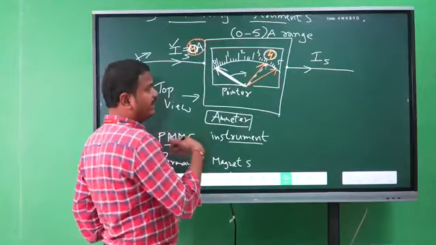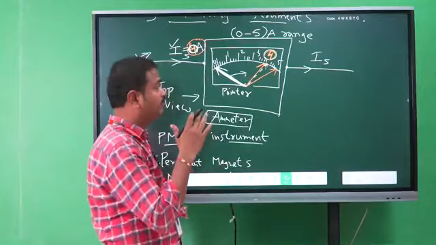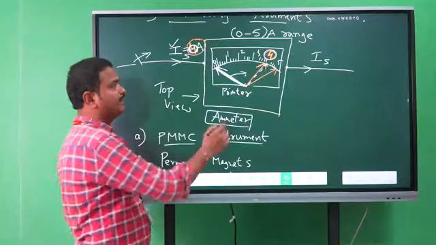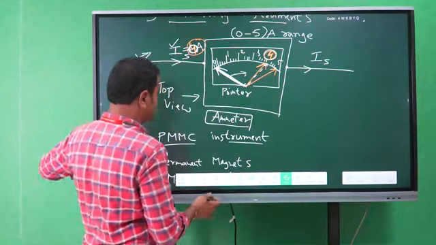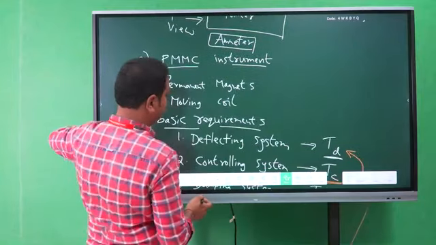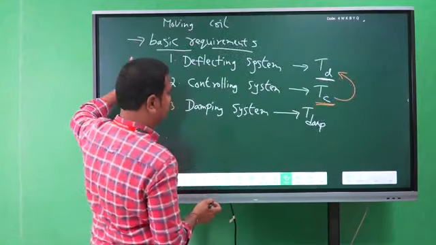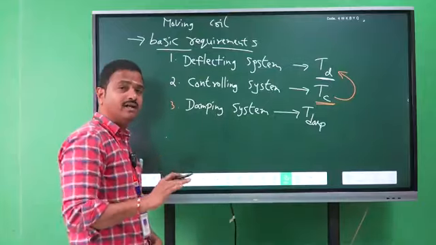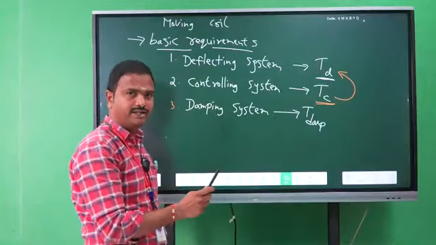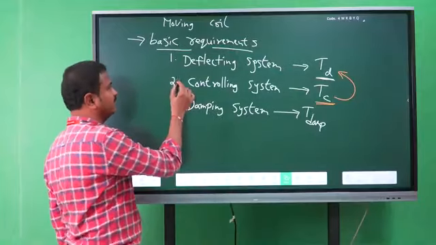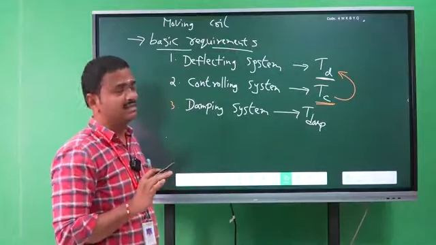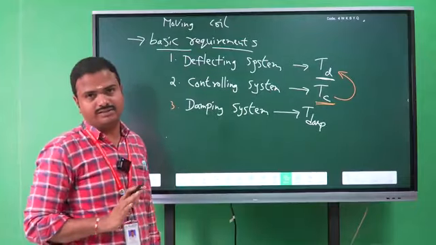So we need a force or torque to minimize the oscillations made by the pointer at the final position. Clear? For that we need a damping force or damping torque. So damping torque minimizes the oscillations made by the pointer at its final position. These three are the basic requirements for the construction of any indicating instrument.